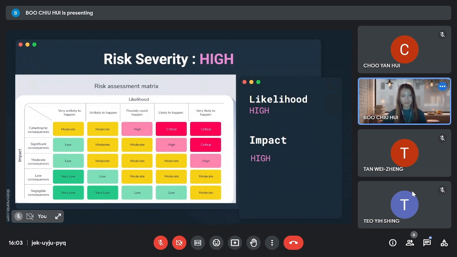And also the accidental data leaks, as I mentioned previously, by the employees. Sometimes we tend to accidentally click some links or accidentally share a file with other people. The likelihood for accidental data leaks by employees is low, and the impact is medium, and the risk severity is low.